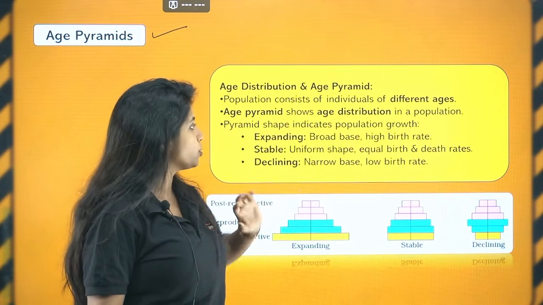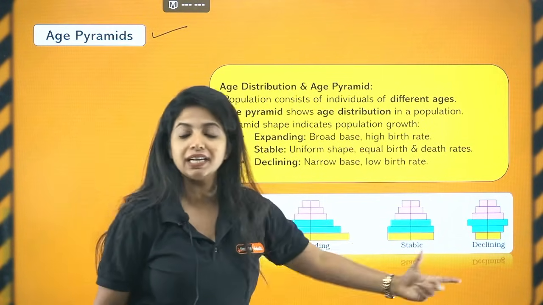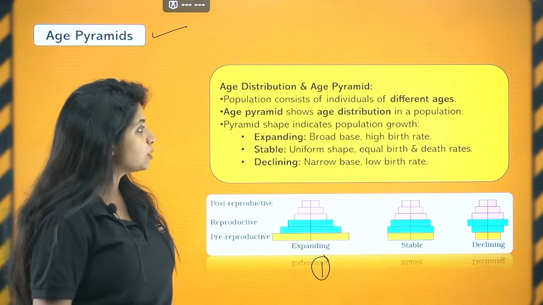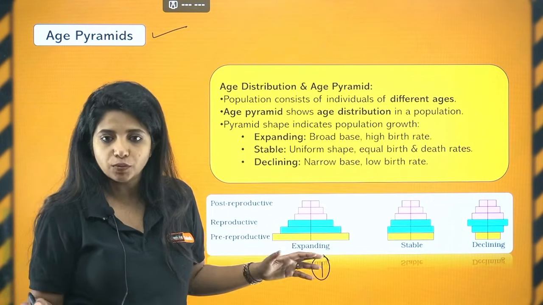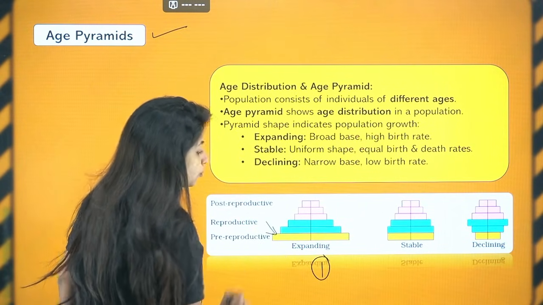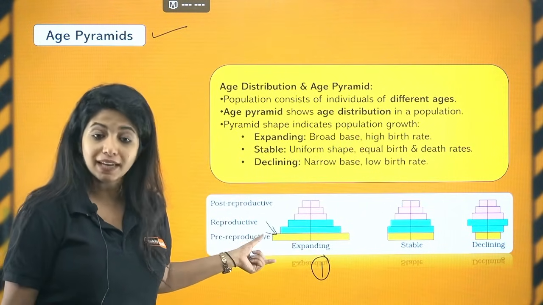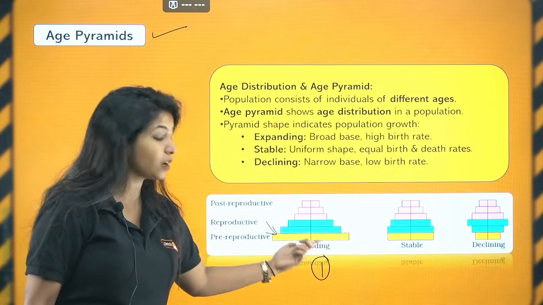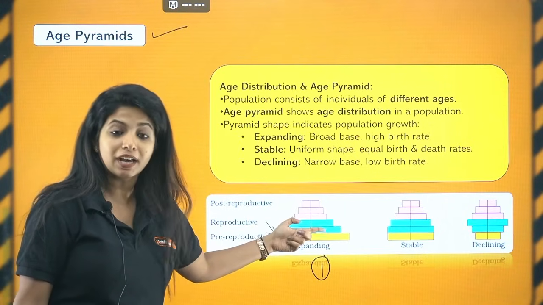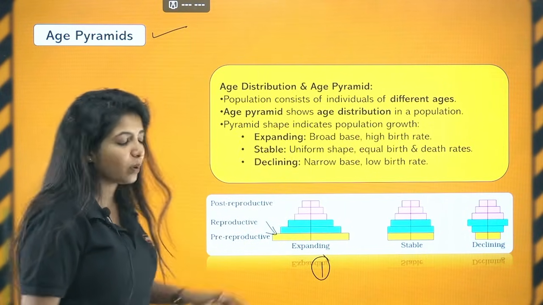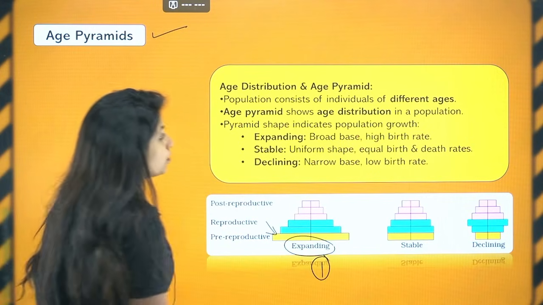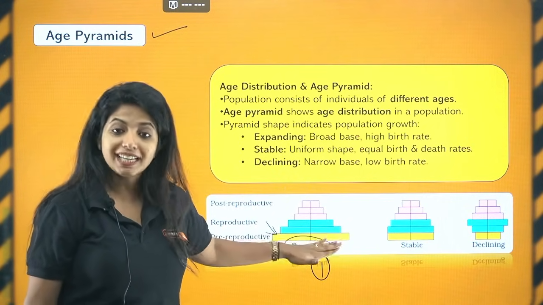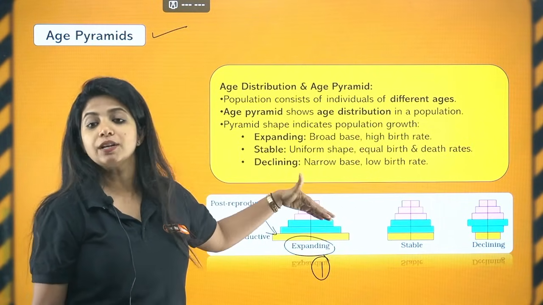Pyramid shape indicates the population growth. For example, you have 1, 2, 3 types of pyramid. The first one that you see over here is the expanding age pyramid. What is exactly happening over here? Here, the pre-reproductive age group organisms will be in the most amount. Then comes reproductive. That means in future, these pre-reproductive organisms are going to come up and reproduce, which is going to increase the population, which is why I'll call this type of age pyramid expanding. In future, these pre-reproductive individuals will be coming up, reproducing and increasing the population size.